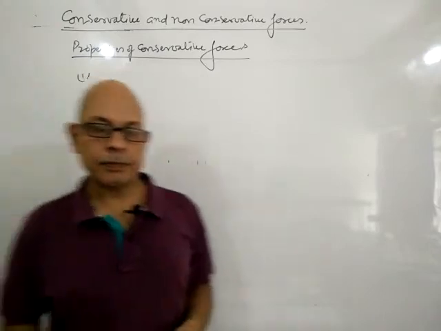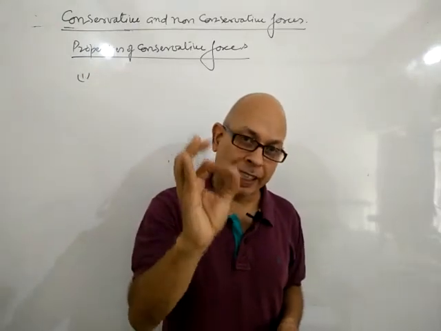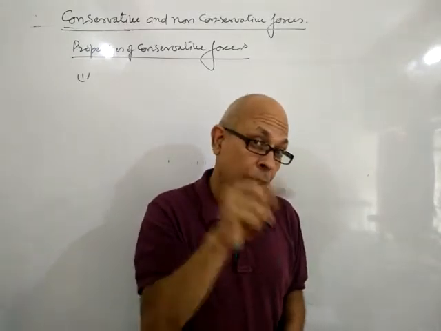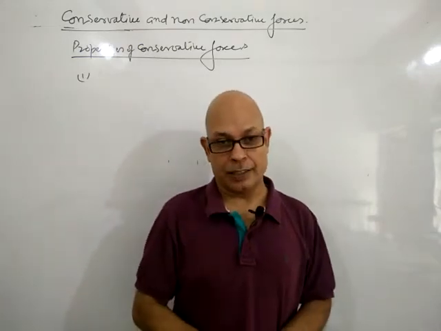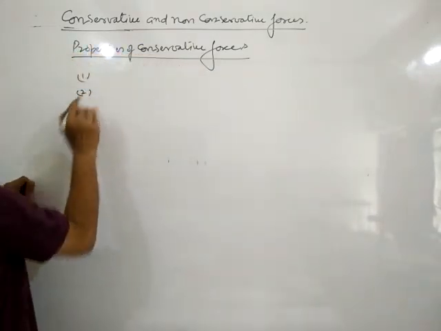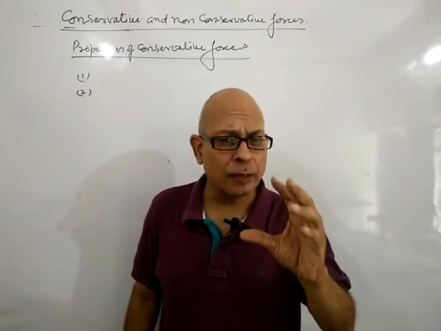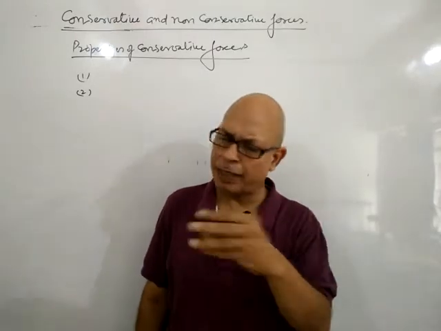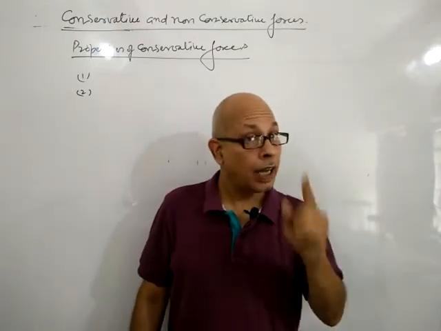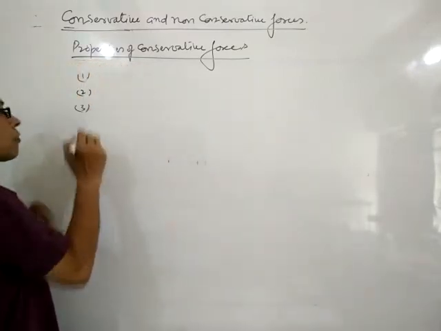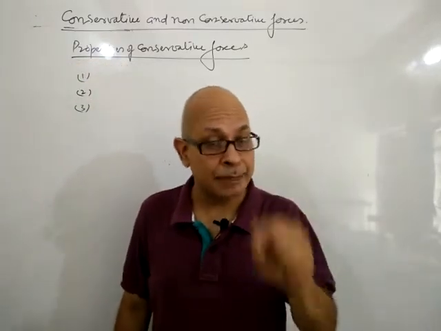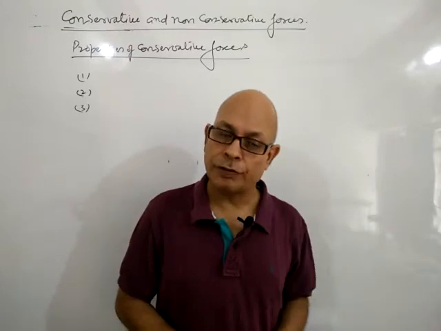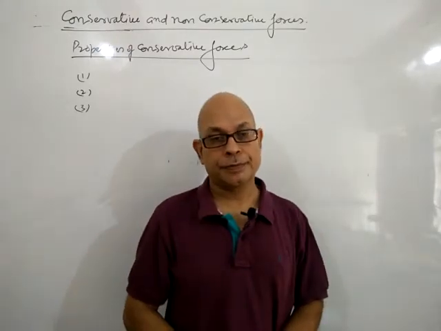First property, they depend only on initial and final positions. Second property, they do not depend on the path followed. They are totally independent of the path followed. And third property, work done in a round trip is always 0. So these are the three properties of conservative forces. Clear?